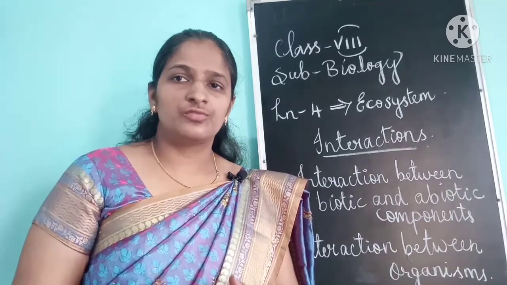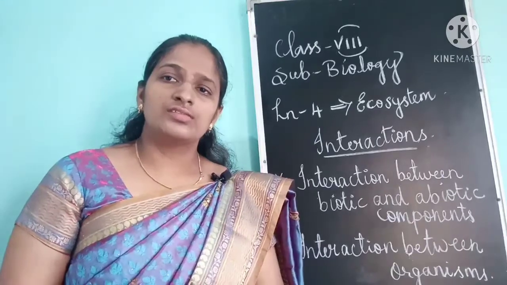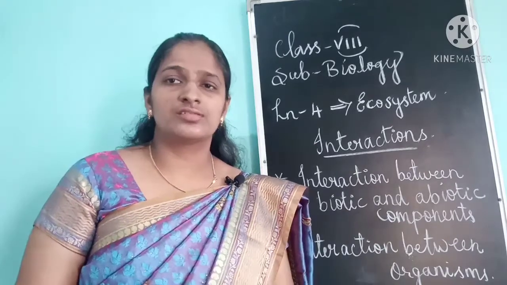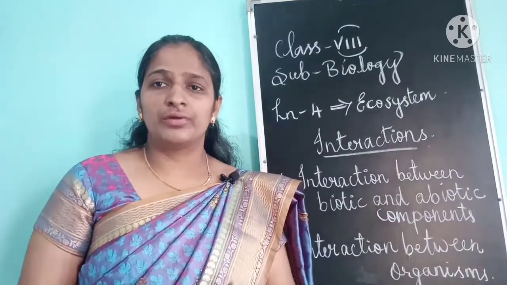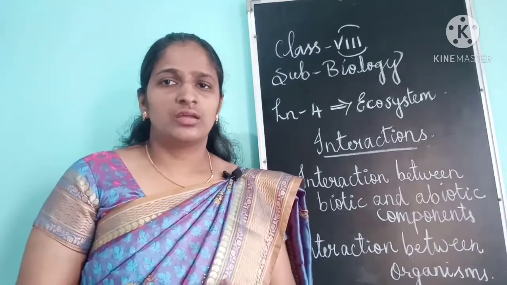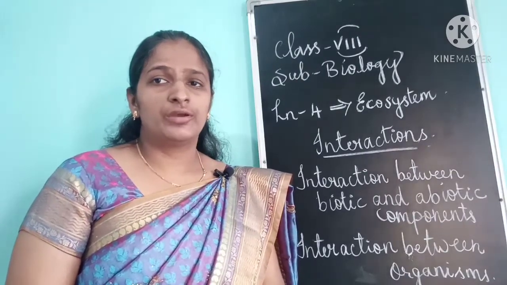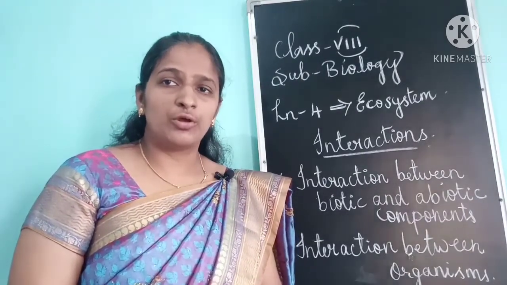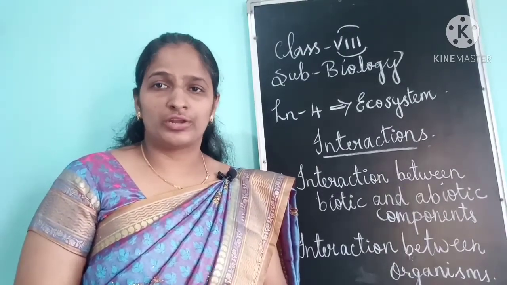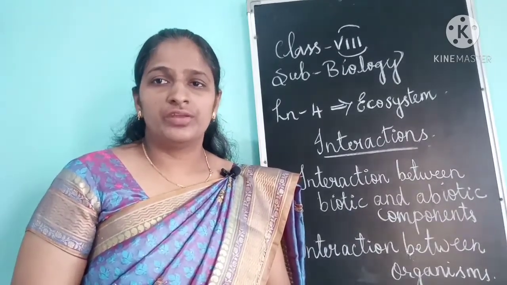Okay, so next we are going to learn the interaction between the organisms. Always, living things depend on each other for their survival. For what purpose do they depend on each other? Maybe different reasons. Some animals depend on others for food, and some organisms depend on others for energy. Some depend on others for their protection. Reasons may be different, but there is always a relationship between the organisms.